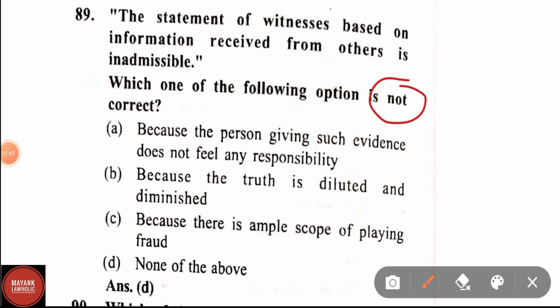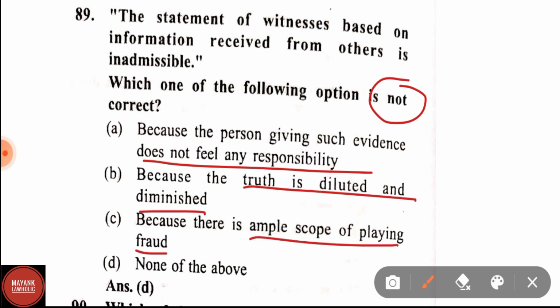Options are: because the person giving such evidence does not feel any responsibility, because the truth is diluted and diminished, because there is ample scope of playing fraud. All the options are correct. Therefore, option D, none of the above, will be the right answer in this question.